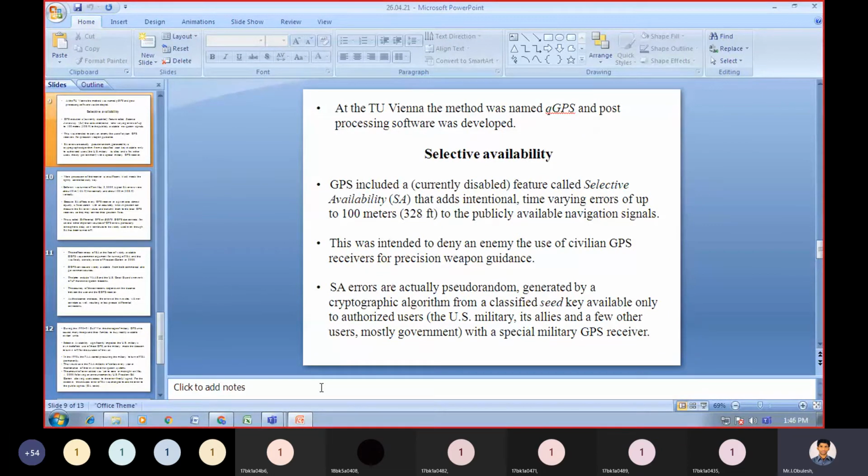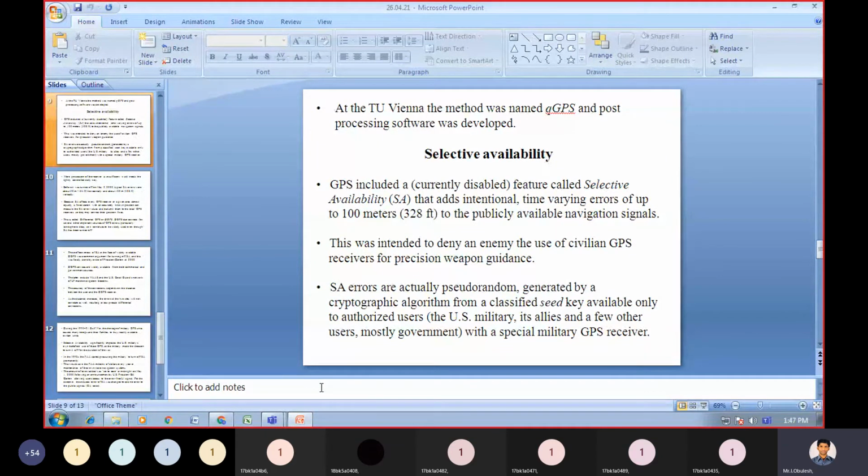Coming to selective availability, the GPS included a feature called selective availability that adds intentional time-varying errors of up to 100 meters or 328 feet to the publicly available navigation signals.